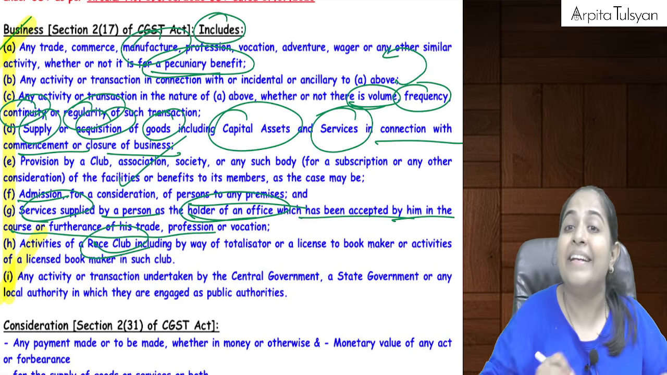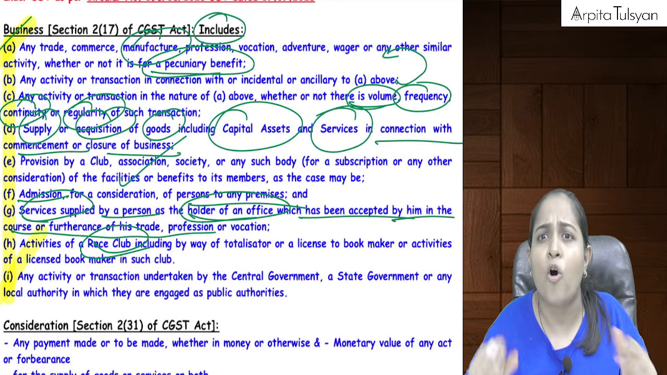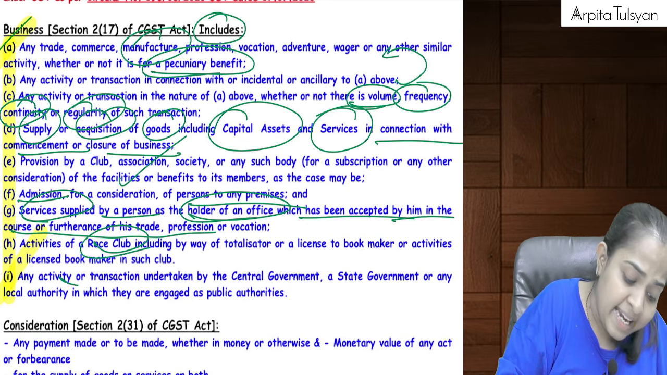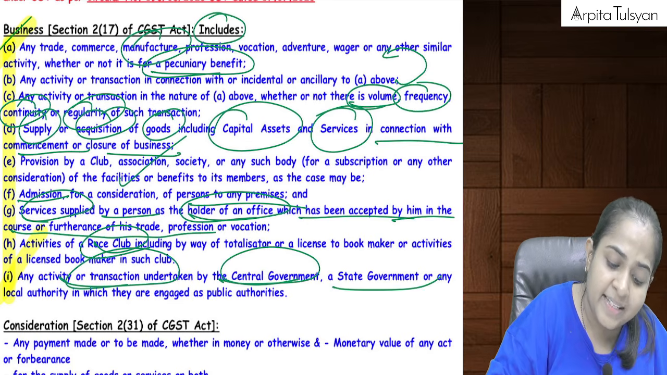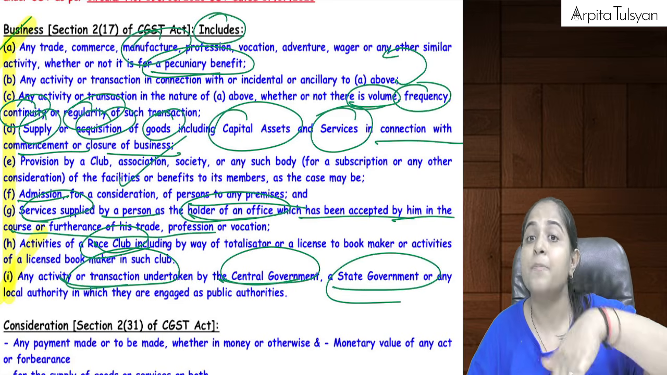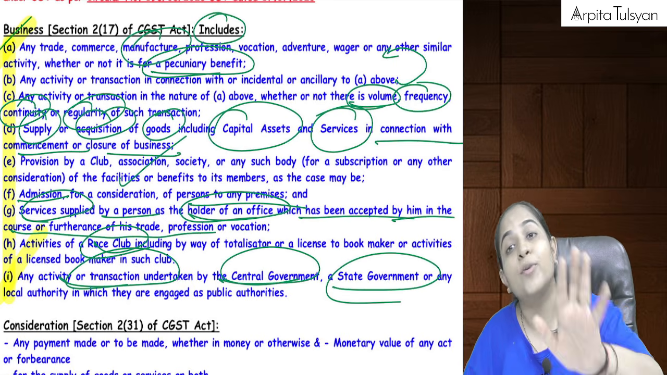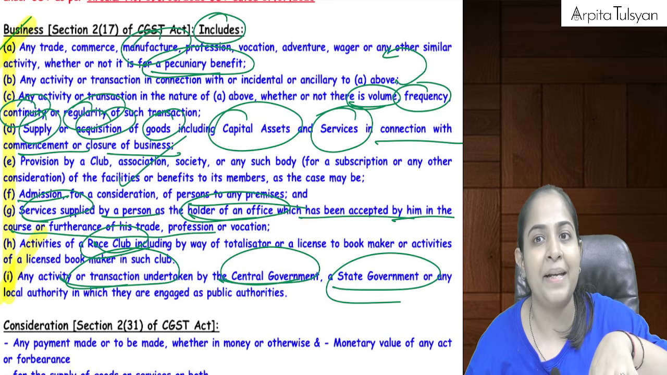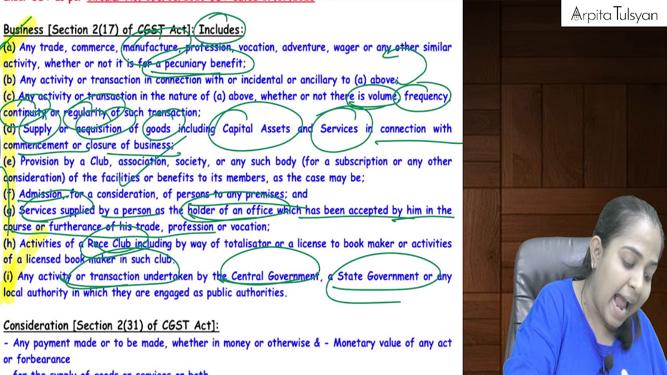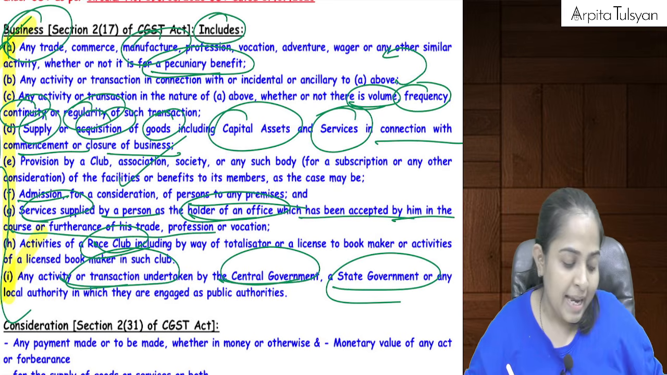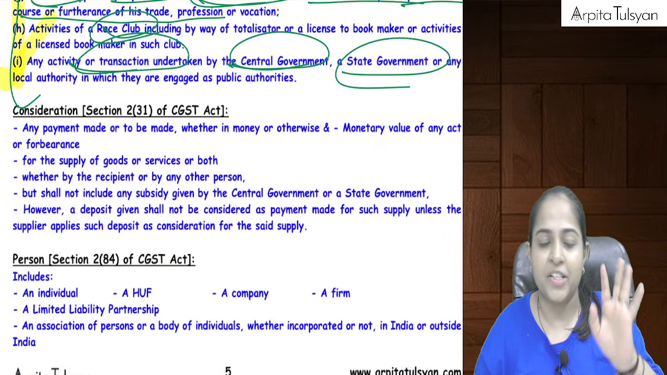Then similarly, race club activity, horse racing activities, even that is a business. Or any activity which is undertaken by central government, state government, local authorities, etc., means services provided by them is also considered as business. As of now, I am not telling you whether GST is applicable on this or not, but all these activities will come under the term called business. Please don't memorize it, we have just understood it.